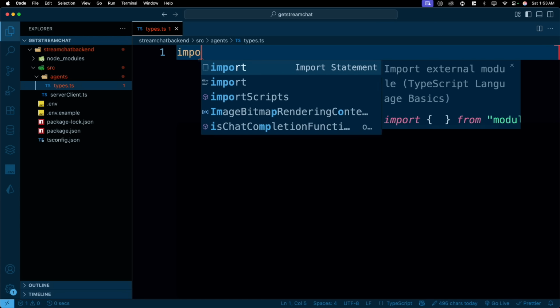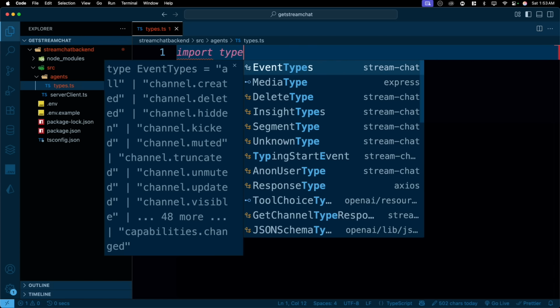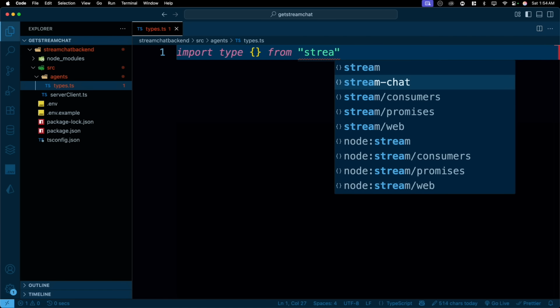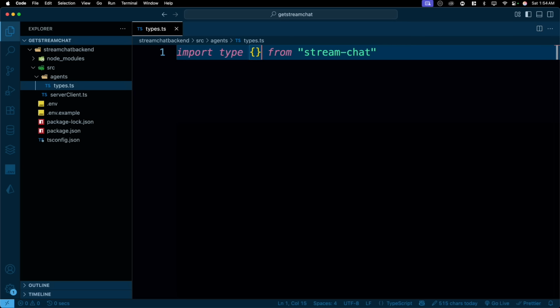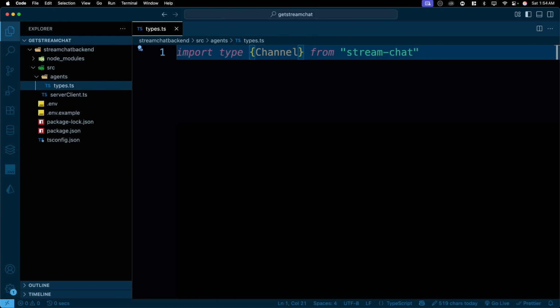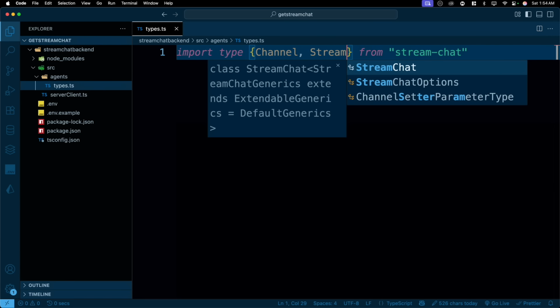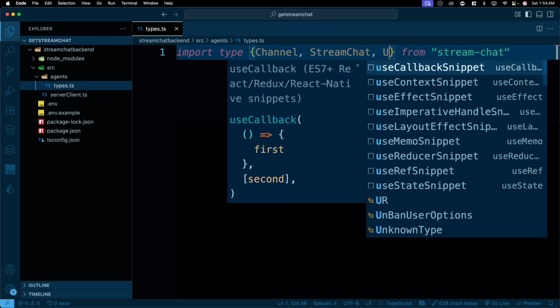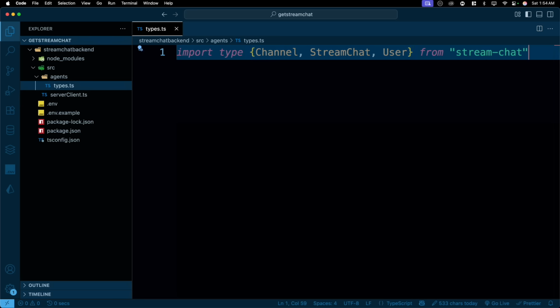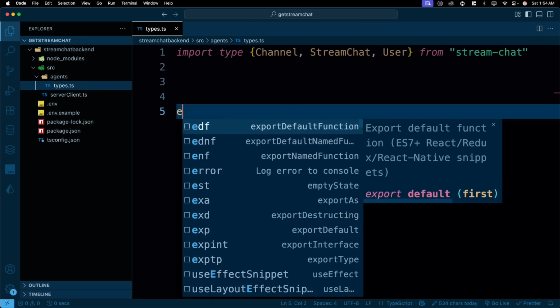So first of all, we are going to import the type, and these are going to come from stream-chat. What we need from here is first of all Channel, because channel is on the left side, whatever the channels are there which are created by the user. We'll also see that we will have StreamChat and we will have a User. This is the one.